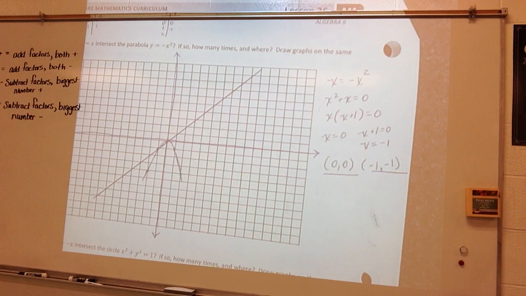Does the line y is equal to negative x intersect the circle x squared plus y squared is equal to 1? If so, how many times and where? Draw graphs on the same set of axes.